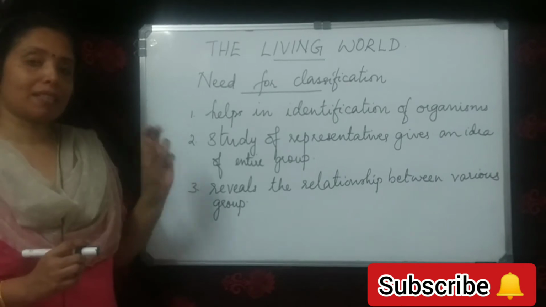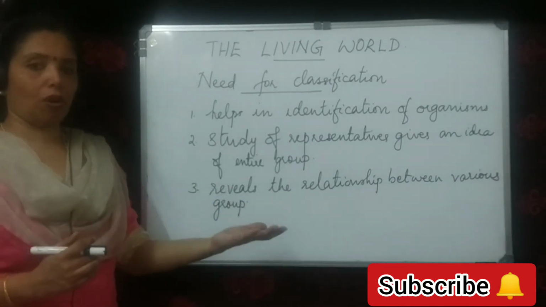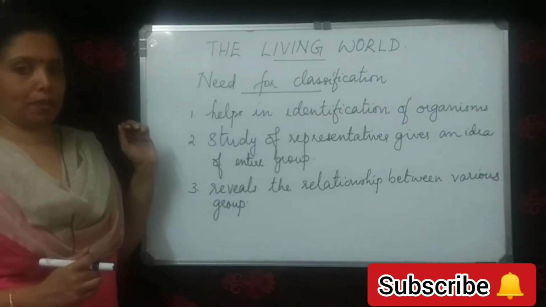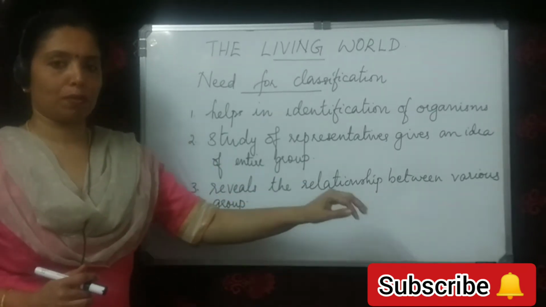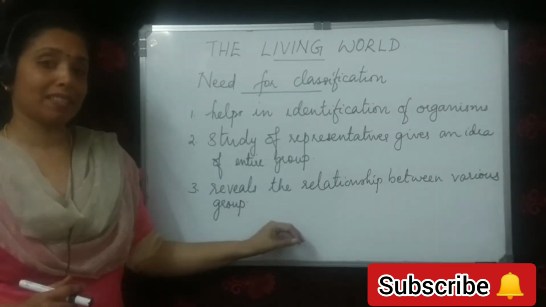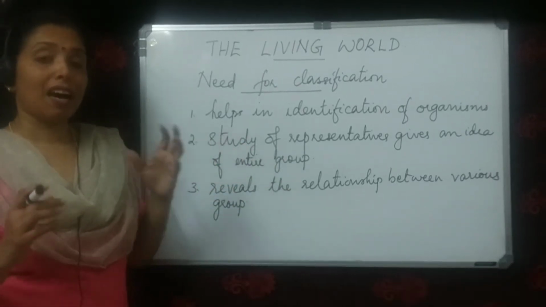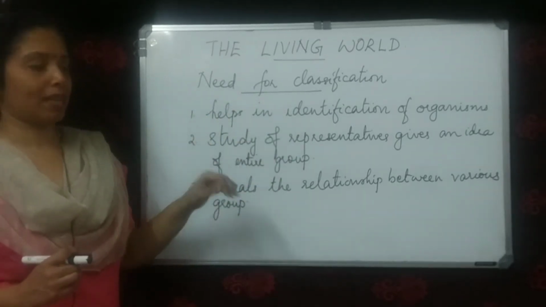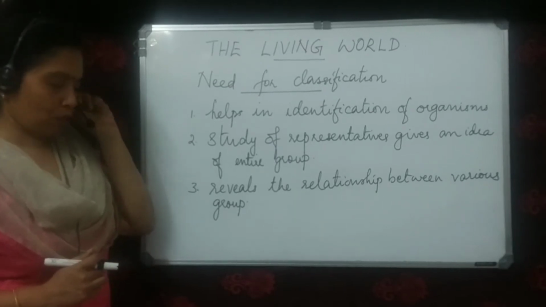For example, we can study the differences between cats and dogs by classifying them into groups. So it reveals the relationship between various groups. Between two different groups, we can study the relationship. What are the characters that are related in the two groups? Only if we classify the organisms, we will be able to study the relationship between the various groups.